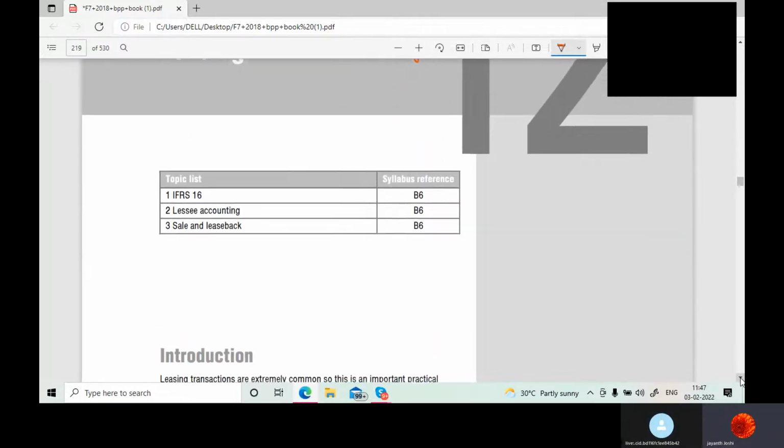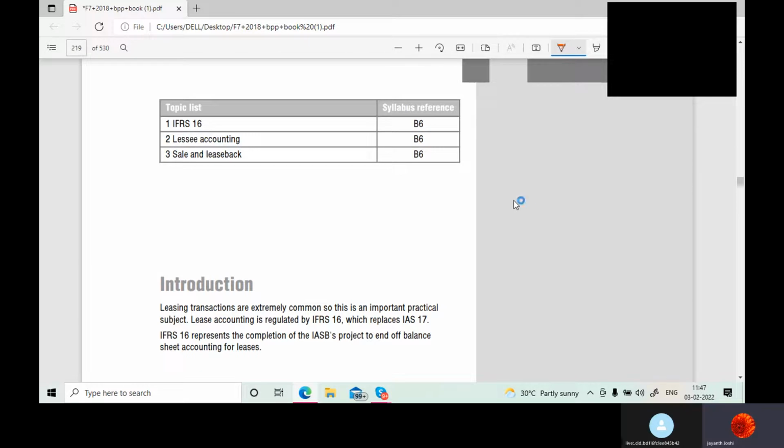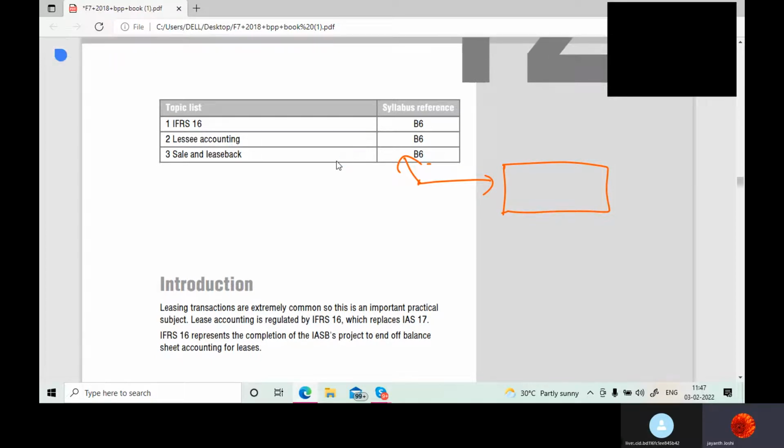See, leasing is nothing but, suppose you want to start a business activity. To start a business activity, you require a premise. This premise, you can either purchase, or to purchase this premise, you have to apply for a loan. If you are eligible for the loan, that means if the bank is ready to give you a loan for purchasing this premise, then that's well and good.